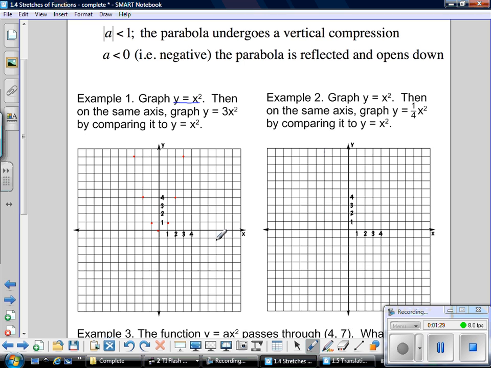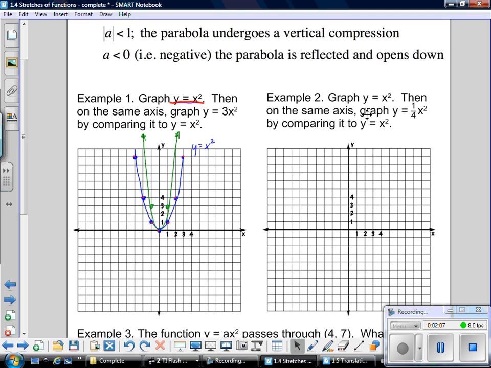Okay, so there are the points for y equals x squared. Now to do it for 3x squared, I'm going to take all those values and multiply them by 3. So I'm going to change colors. So I'm going to multiply them by 3. So 1 times 3, 4 times 3. Okay, you can see it's 12. So it's already off my axes already. Okay, so that's what we end up having. And if you notice, I have created it for you. Okay, so we've taken those points, and that's what we've done.